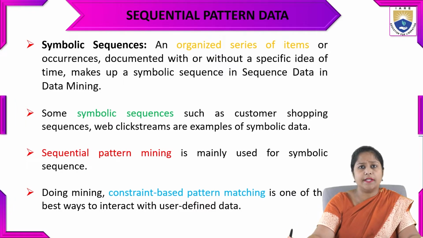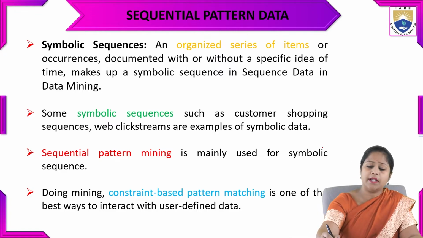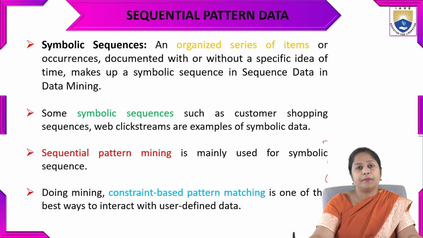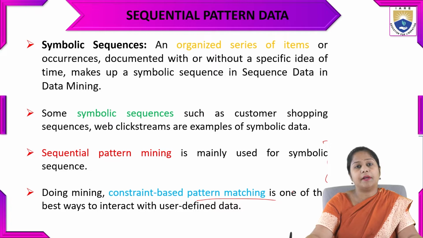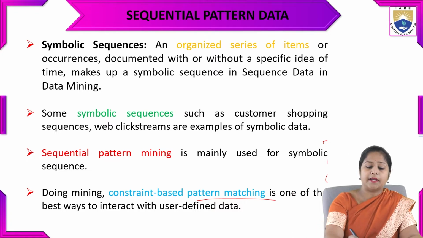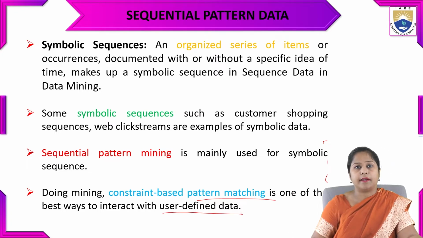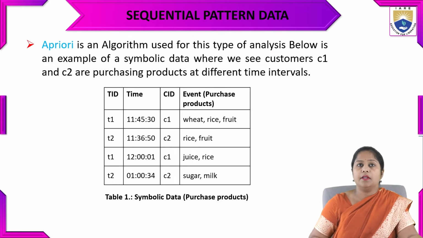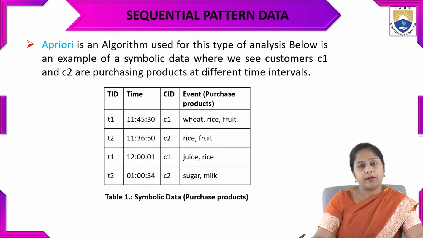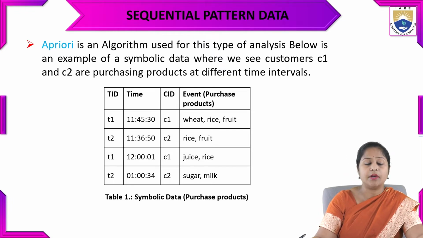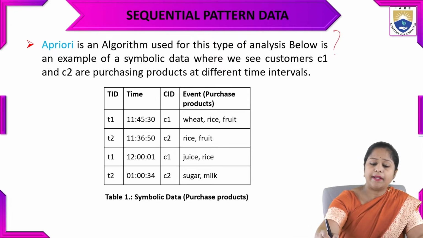Sequence pattern matching is mainly used for symbolic sequences. While we are doing mining, constraint based pattern matching is one of the best ways to interact with the user defined data, that is, symbolic sequences. Over time, in sequential pattern data, the best algorithm is Apriori. So Apriori is the algorithm used for this type of analysis.